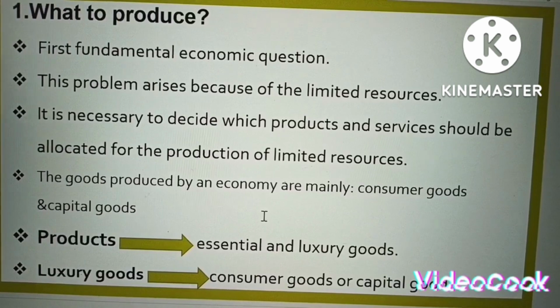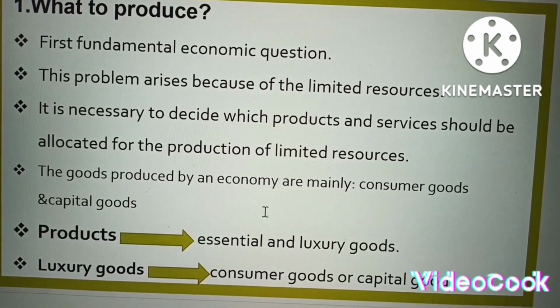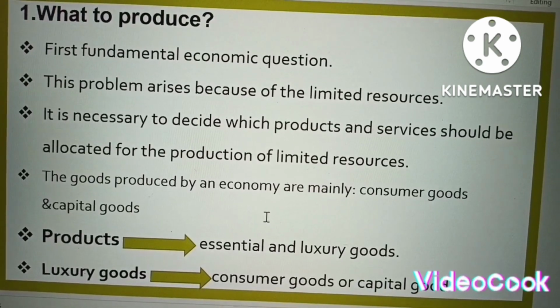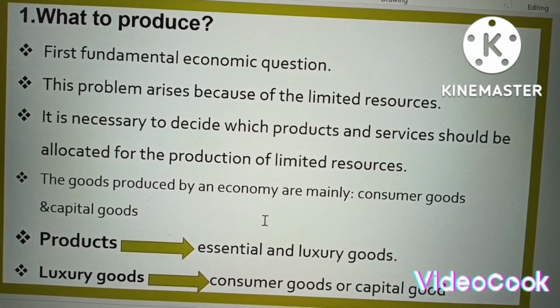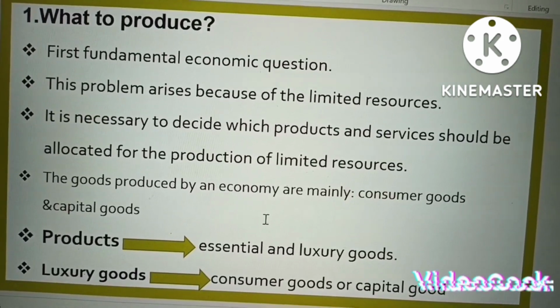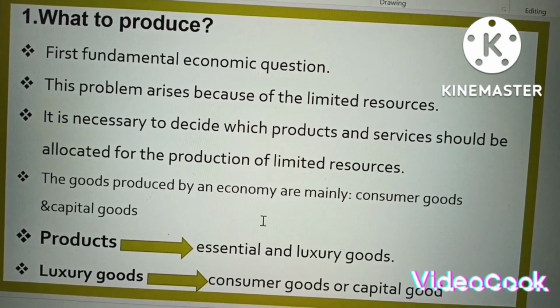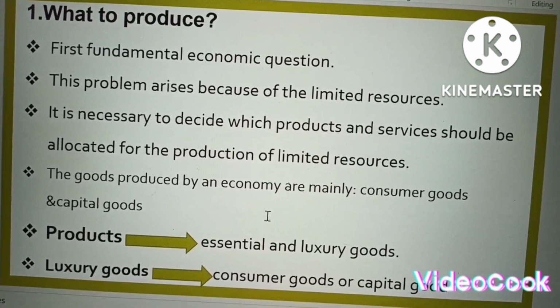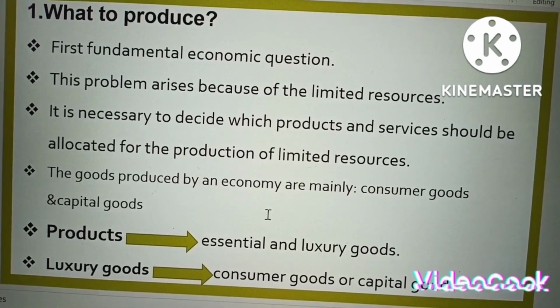Generally, the first basic question of economics is what to produce. It is the first fundamental economic question. This problem arises because of limited resources.